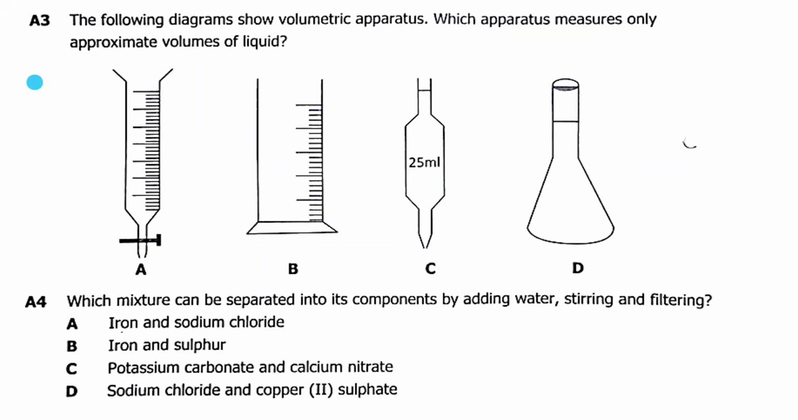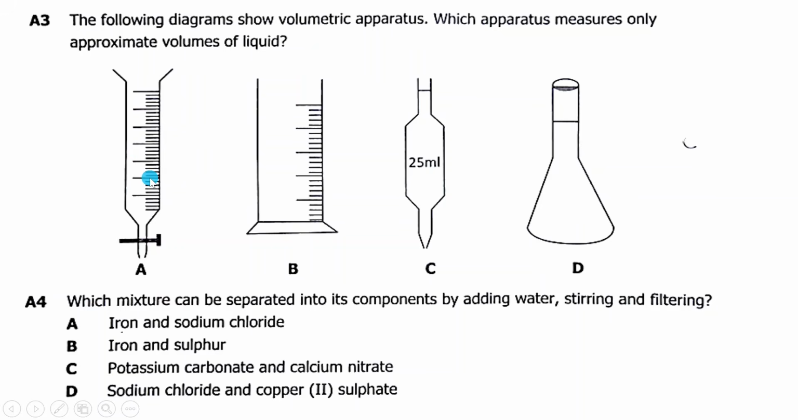So let's proceed. A3 says the following diagram shows volumetric apparatus. Which apparatus measures only approximate volumes of liquid? This question is coming from experimental techniques, or common apparatus that are found in a laboratory and their uses. So we have to know these apparatus by name.